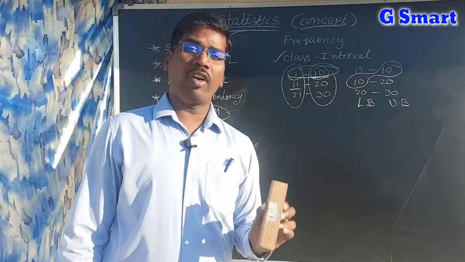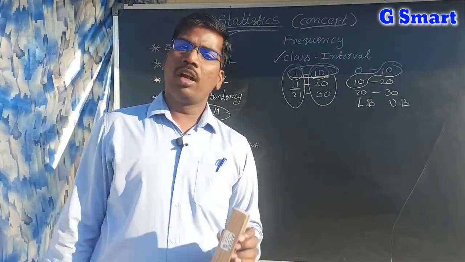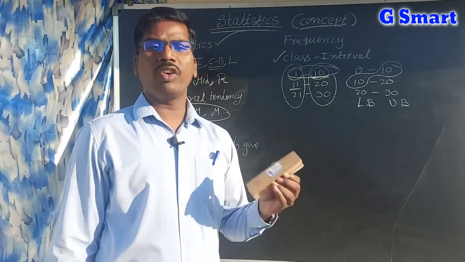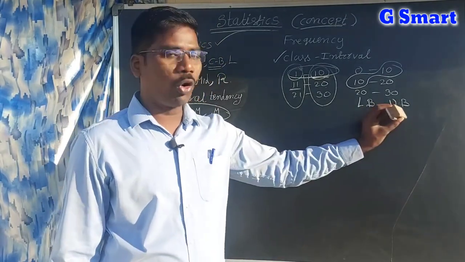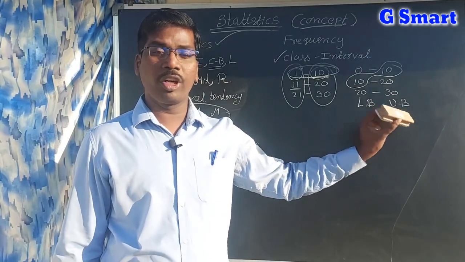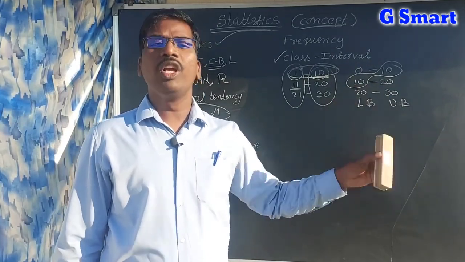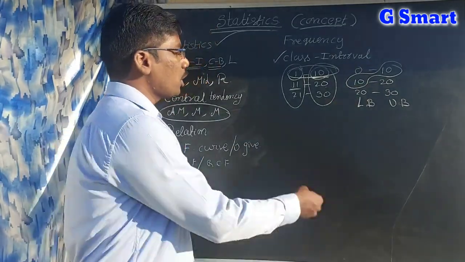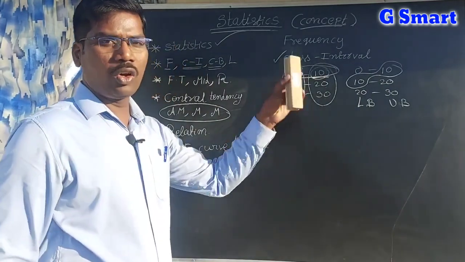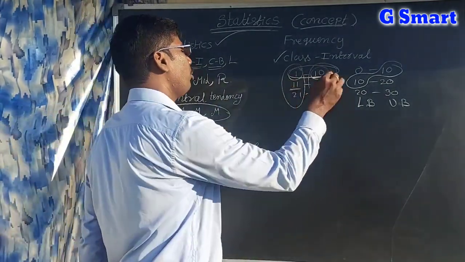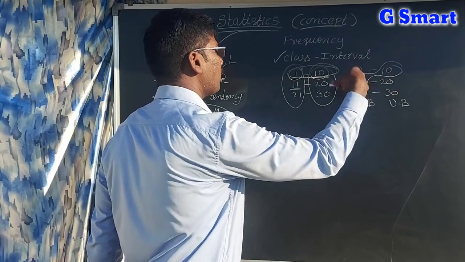So remember, for finding median or mode or arithmetic mean, whatever you find, you have to use these boundaries only, lower boundary and upper boundary. If you use lower boundary and upper boundary only, you can solve the problems. So these are the lower limits, these are the lower boundaries. These lower limits are in these class intervals or class boundaries.